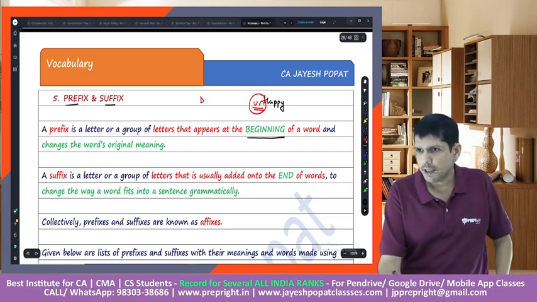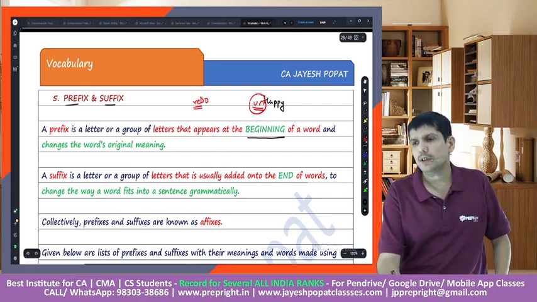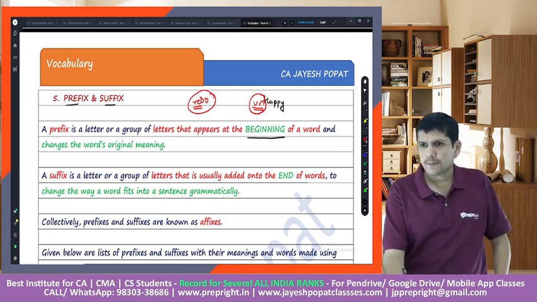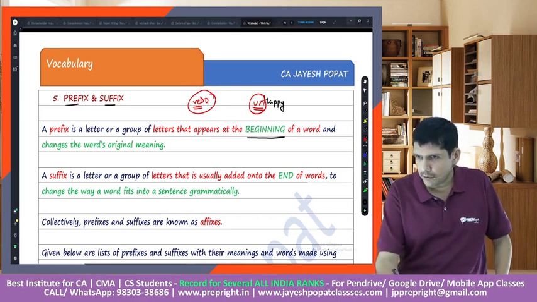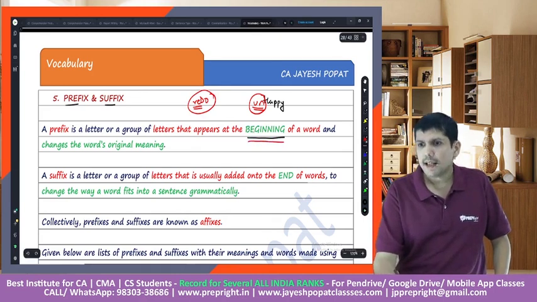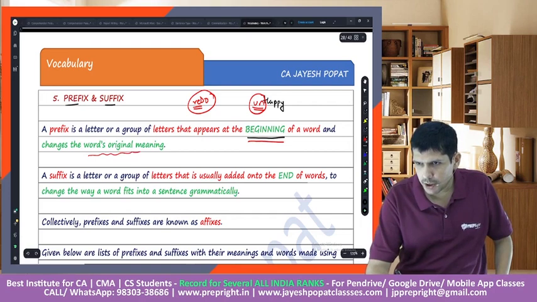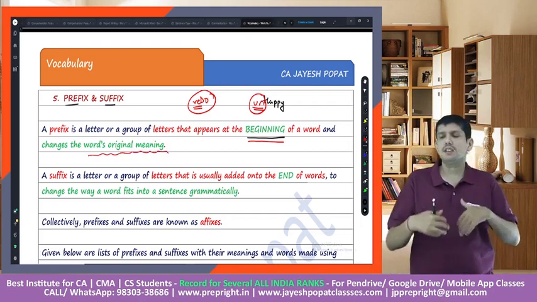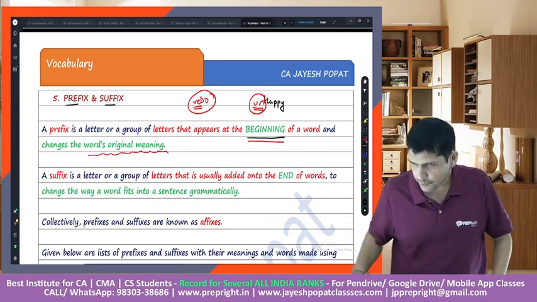Let's say there's a word do. I add the word re in front of it and the meaning changes. So prefix is a letter or a group of letters that appears at the beginning of a word and changes the word's original meaning, right? From happy it becomes unhappy, it changes the original meaning.